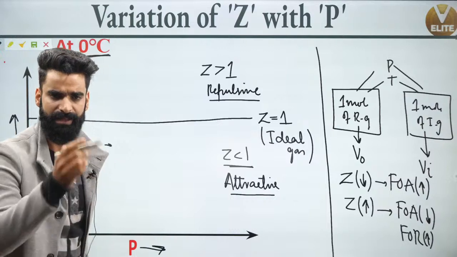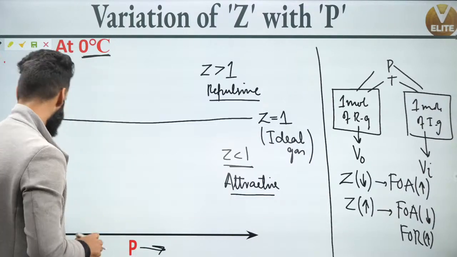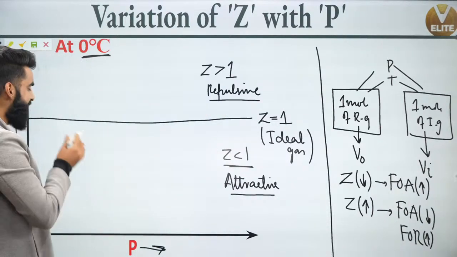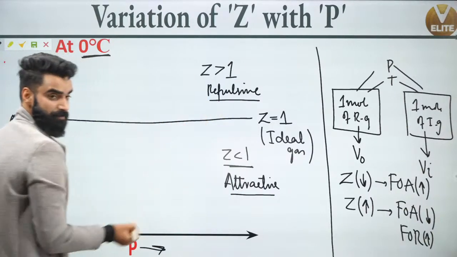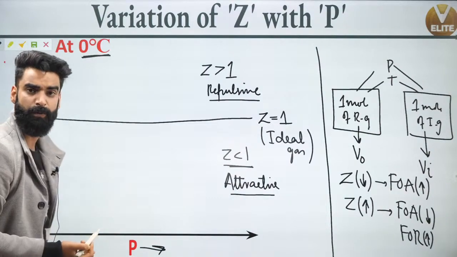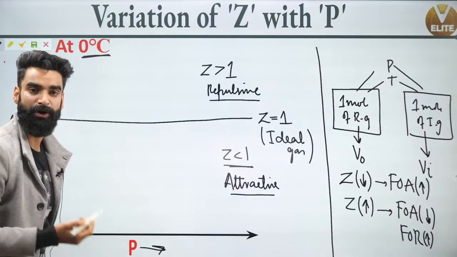Now people, see something important. This is the line for the ideal gas. Real gases are not going to follow the same curve, because for a real gas Z is not equal to 1, while Z is equal to 1 for the ideal gas. So what should be the curve for real gases?